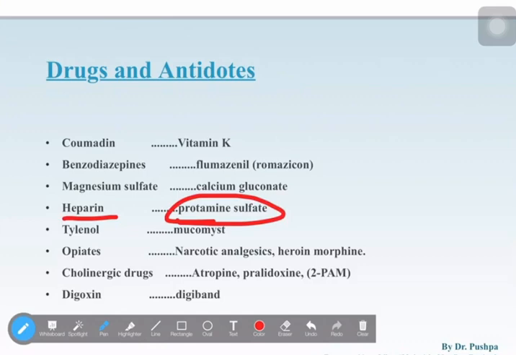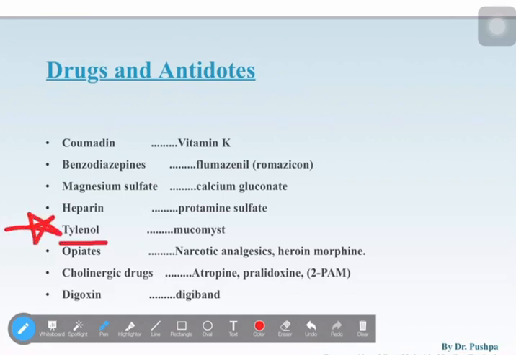Because smart learning matters a lot in the exam, in FMGE, NEET PG, anything, smart learning matters. The next one is heparin: he loves protein. So the antidote for heparin is protamine sulfate. And Tylenol, I'm putting a star mark on this one, I'll tell it later. Tylenol's antidote, acetylcysteine, I'll tell you later, please.